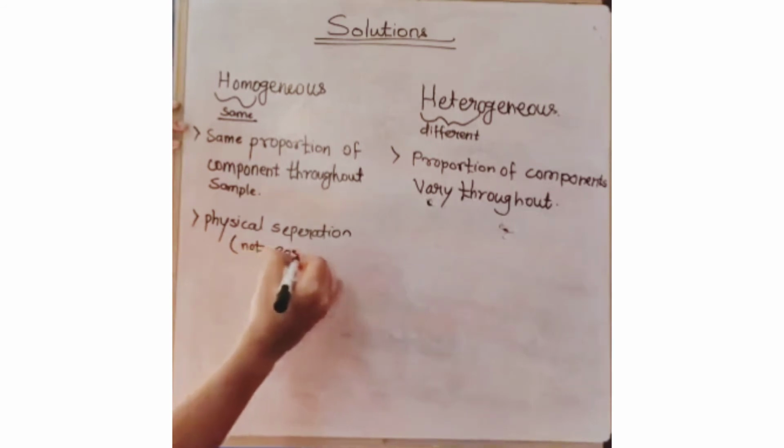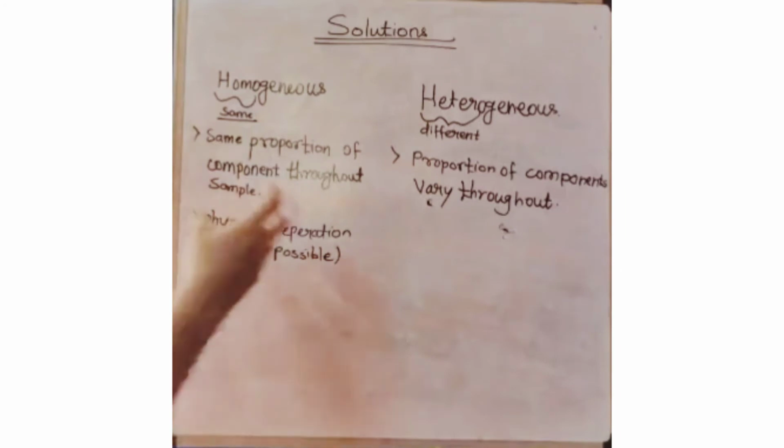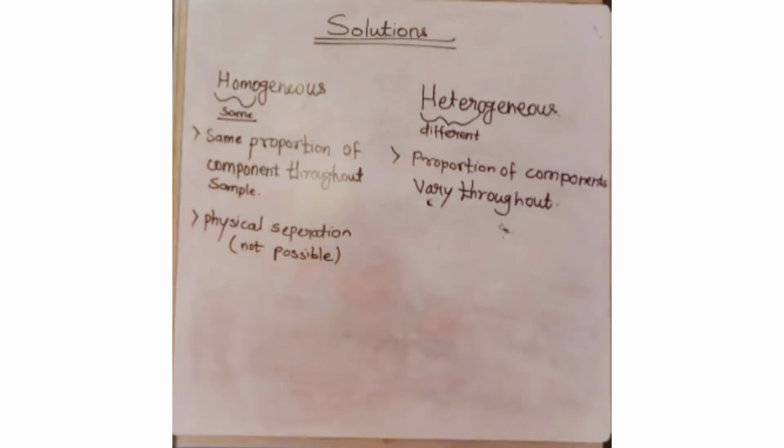Okay. If I consider a homogeneous mixture, the physical separation, let me explain what I mean. If I have salt water, how is it created? Salt in a solid state, water in a liquid state, combined together, form the solution salt water. In this salt water, can we take a sieve or any such equipment and separate the salt from the water physically? Is it possible? No. So physical separation in a homogeneous mixture is not possible.